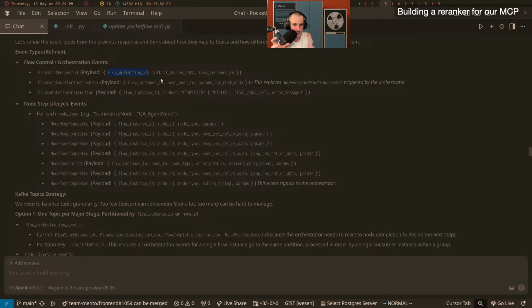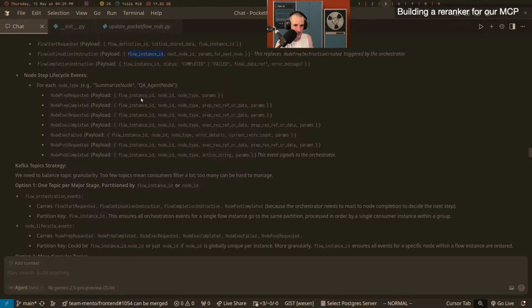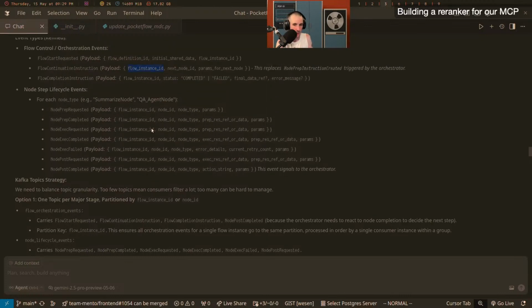But really the unit is the Python process. Here we don't have this unit, so we have to stamp all these events in a way that says those are related to each other. They're part of the same research, started by one user at one point in time. And so that's why this flow instance ID is going to be in every payload, right? Because we need to correlate them.